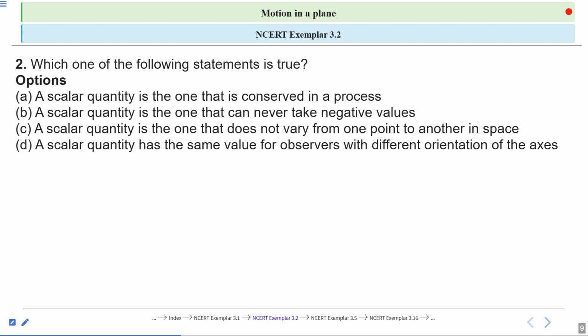Next, which one of the following statements is true? There are some statements and you have to find out which one is true and which one is false. Which one is true?